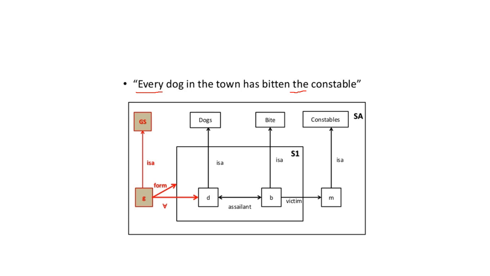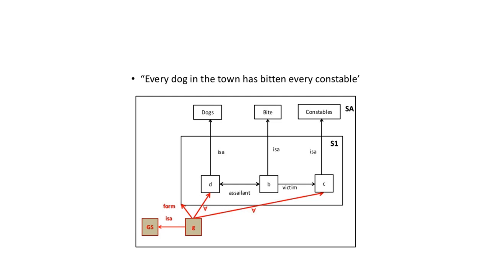GS is a general statement, G is an instance, this one is form, and this one is for all. For all is related to D. Here there is no need to relate this constable with the for all, because it has an independent existence. There is a particular constable that is bitten by every dog, and that is represented like this.